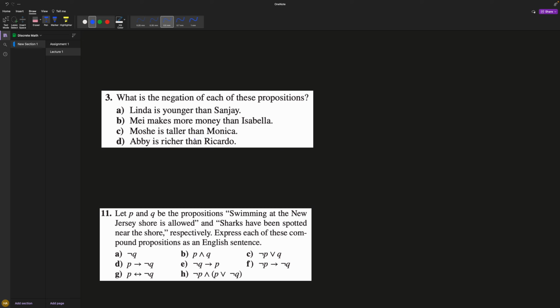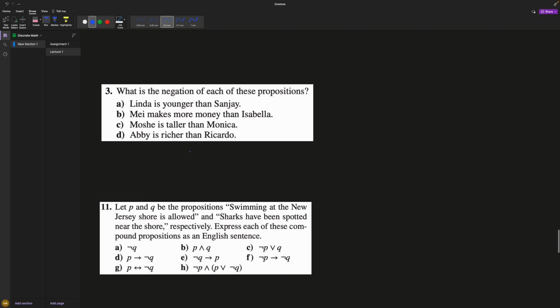Whatever the sentence is, you just basically want to go the opposite way. So if I'm saying Linda is younger than Sanjay, then all you say is Linda is not younger than Sanjay. May makes more money than Isabel. You can say May does not make more money than Isabel. Mosh is taller than Monica. Again, Mosh is not taller than Monica. Abby is richer than Ricardo. Abby is not richer than Ricardo. You get the flow of that one.